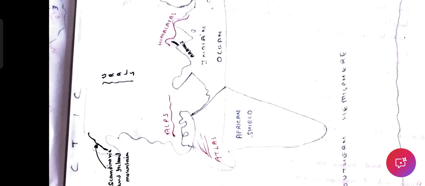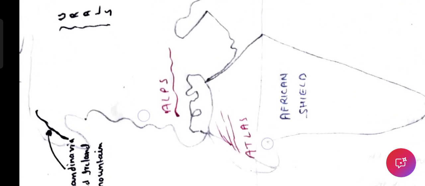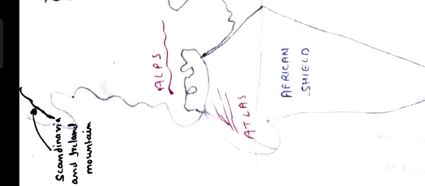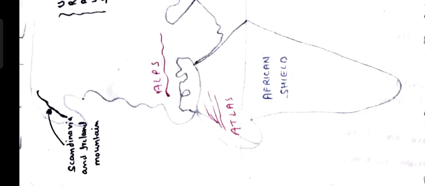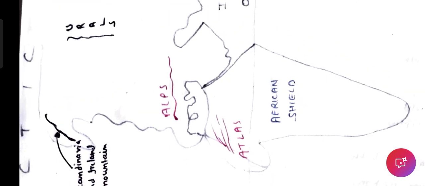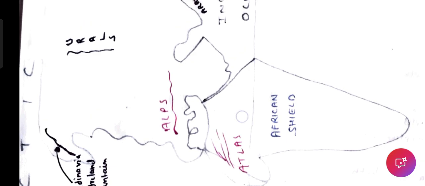The third important mountains in the world are Atlas. Atlas of Africa. कौन से part of Africa? ये सब याद रखना है. You should know the location of all these mountains. The fourth mountain system in the world is Alps. Alps of Europe. And the fifth, but the highest mountain system in the world is Himalayas.